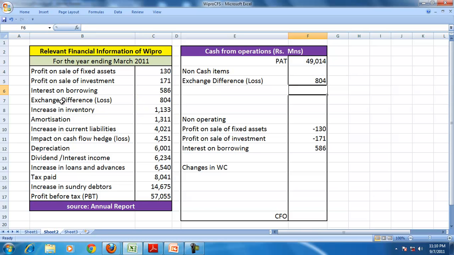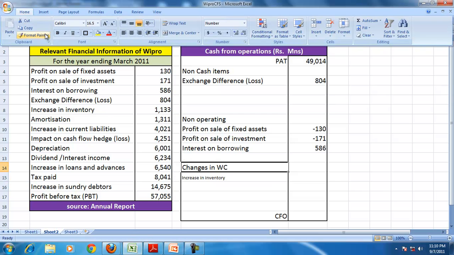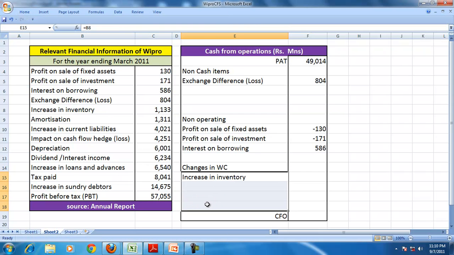804, add. Increase in inventory is a working capital change. That means you purchased the goods but did not use them in this period, so that has to be deducted in computing the cash flows. And we have seen in one of our past sessions why increase in inventory and increase in debtors have to be deducted, because you have not used them during this period.